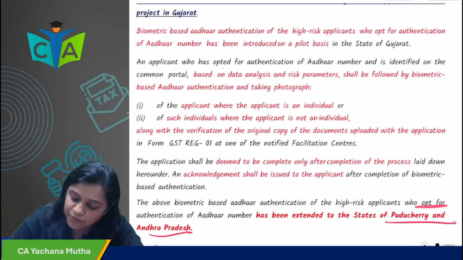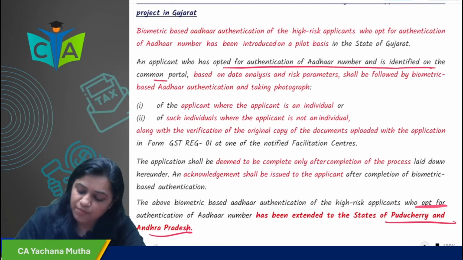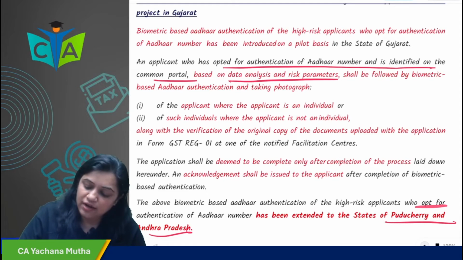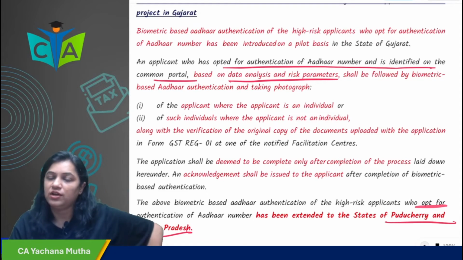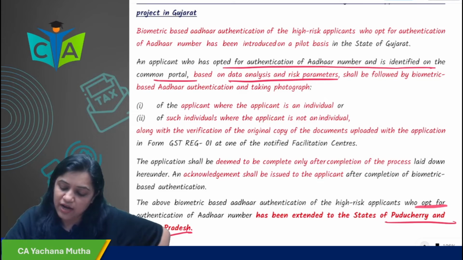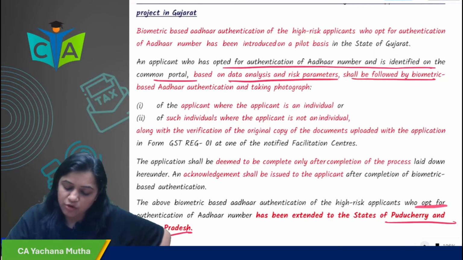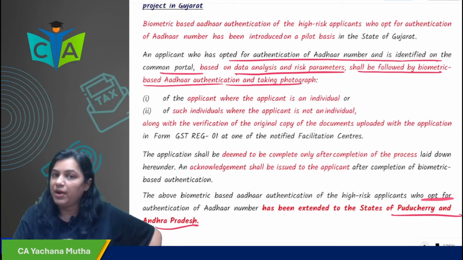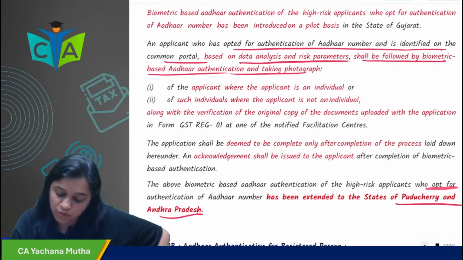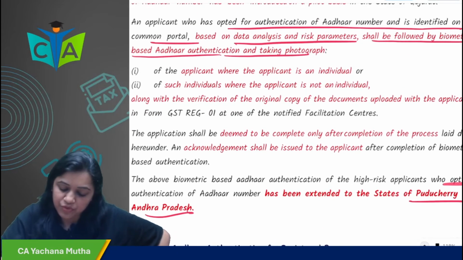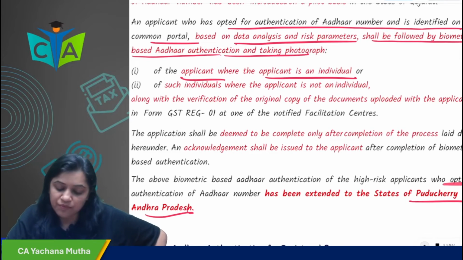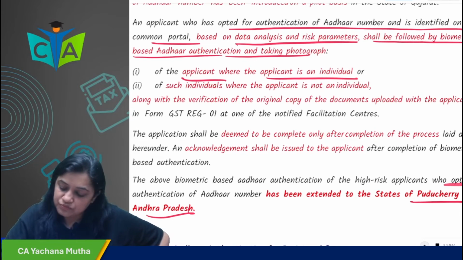So now you have opted for Aadhaar authentication. You are identified by the common portal. On what basis are you identified? On the basis of data analysis and risk parameters. Then it shall be followed by biometric based Aadhaar authentication, by taking a photograph of the applicant where the applicant is an individual.